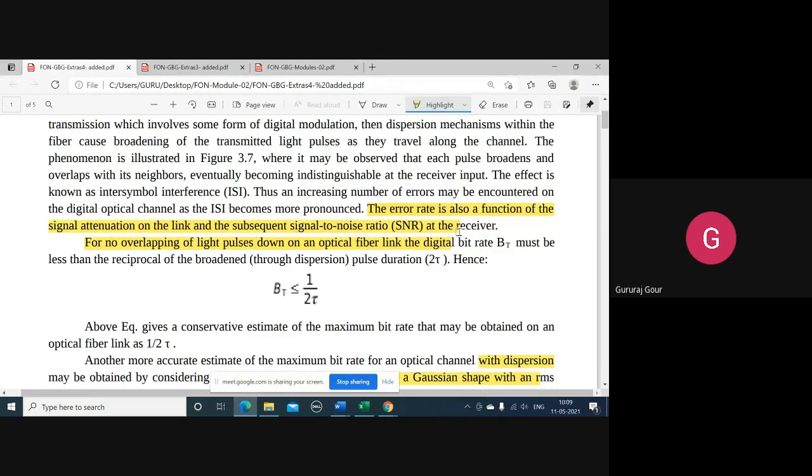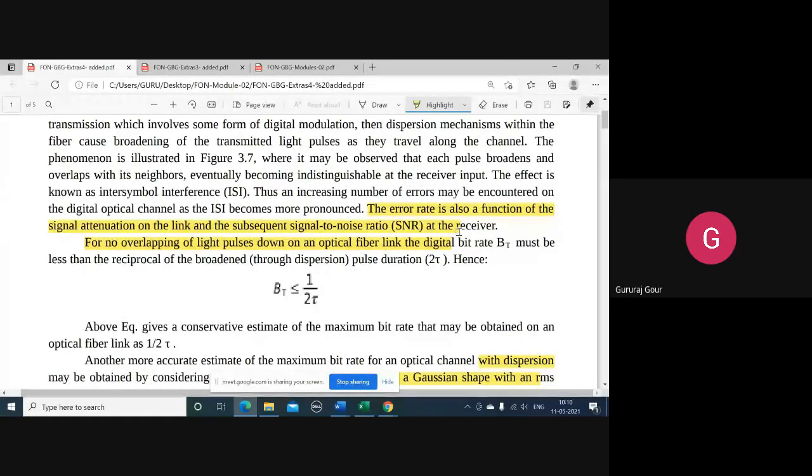So we have to consider two factors here. What is happening at the transmitter side, at the instant when you couple the transmitting power to the optical fiber. And similarly, what is the SNR that you are going to get at the receiver, meaning how much of the transmitted power you are capable of reconstructing back. That is decided by the SNR measure.